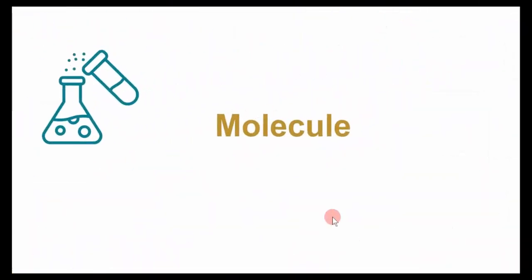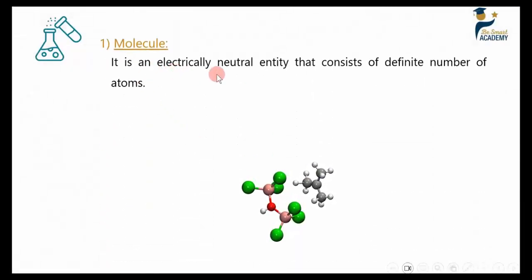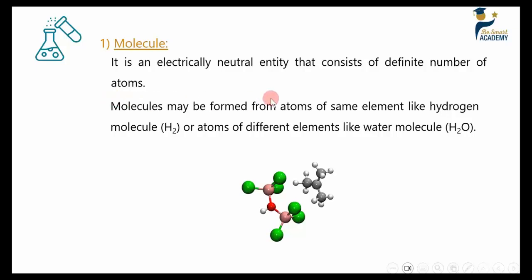What is meant by a molecule? It's an electrically neutral entity that consists of a definite number of atoms. Simply put, a molecule is a group of two or more atoms that form what is called a molecule. It should be neutral, of course. So a molecule is electrically neutral.